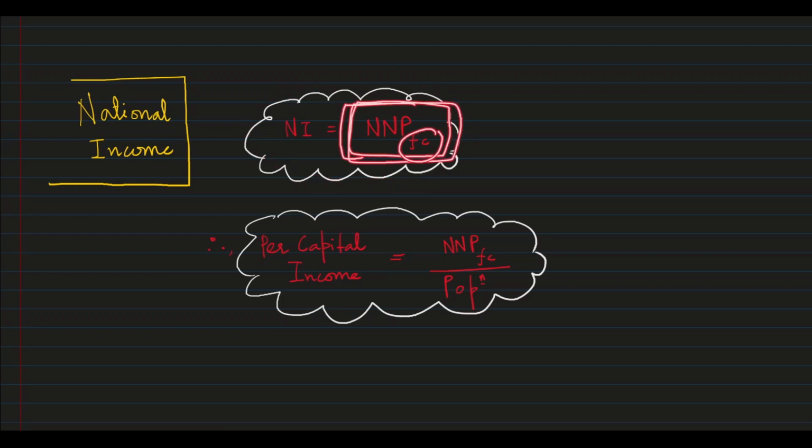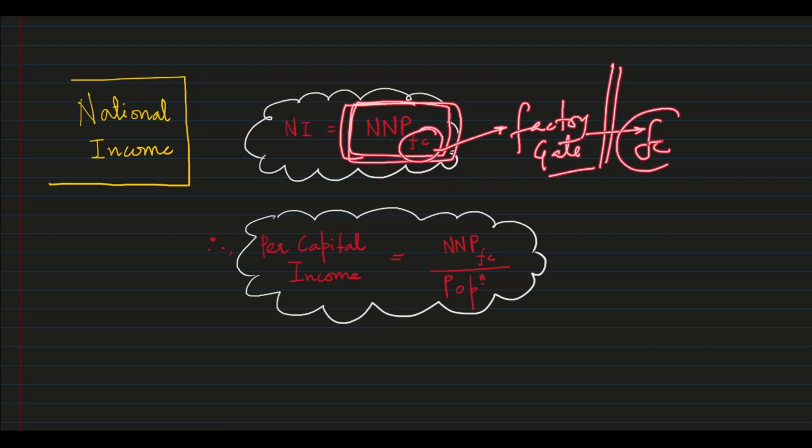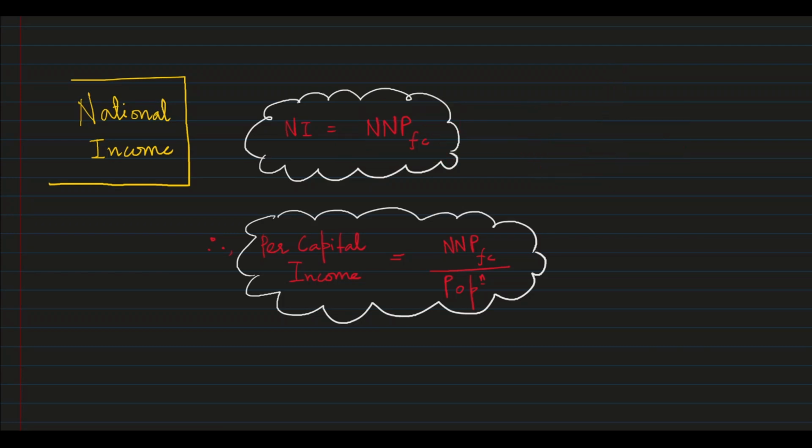So whenever we say our national income is this, we actually mean it is net national product at factor cost. Factor cost basically means goods and services at the factory gate, where the cost of factors of production is applied. In very crude, layman terms, this is what factor cost is. We will not go into details. It is the price at the factory gate, excluding the taxes and subsidies. That is factor cost.